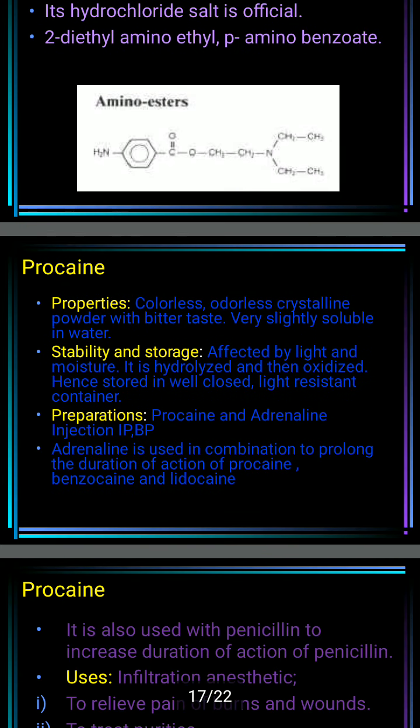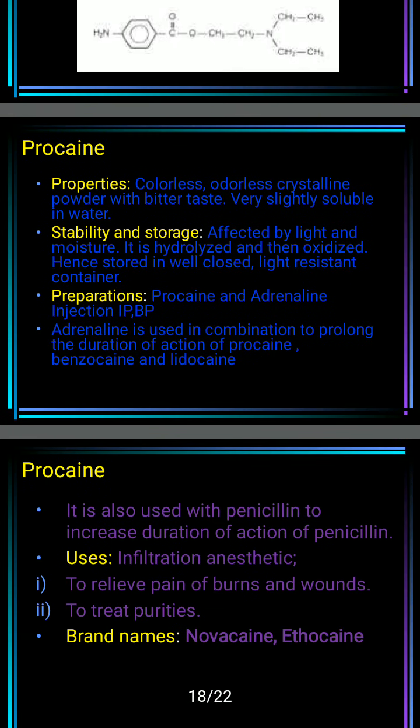Procaine has properties like colorless, odorless, crystalline powder with bitter taste. It is very slightly soluble in water. Now, what are the storage and stability conditions? It is affected by light and moisture. It is hydrolyzed and then oxidized. Hence, we should store it in a well closed, light resistant container.